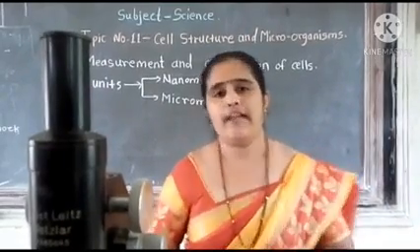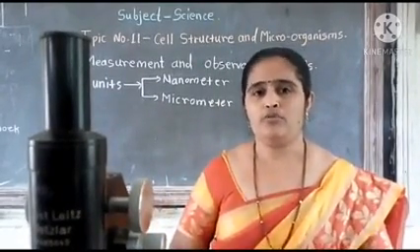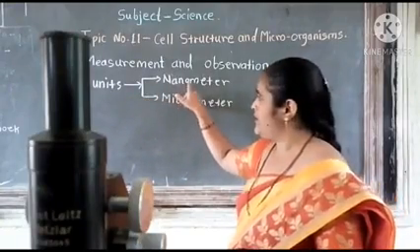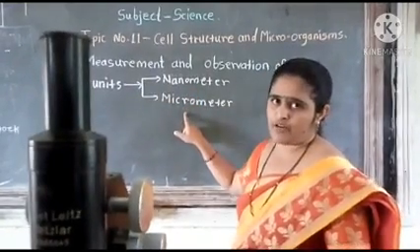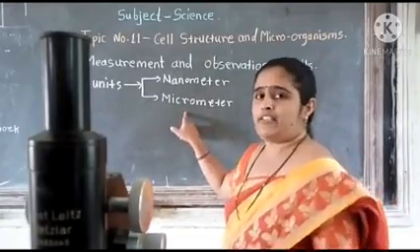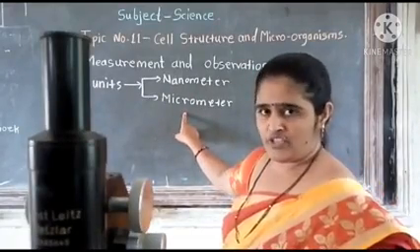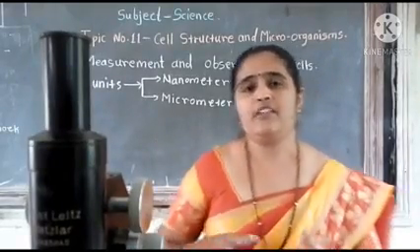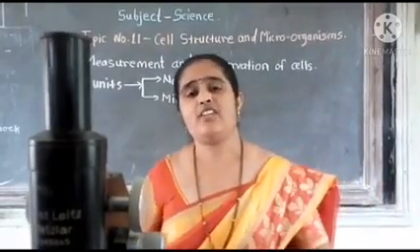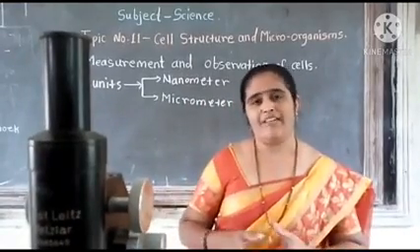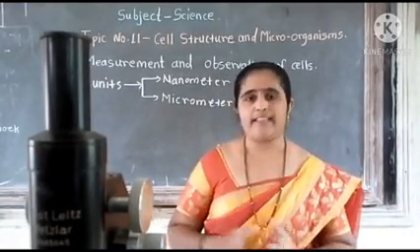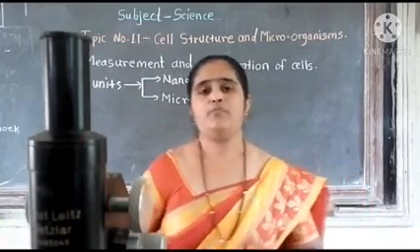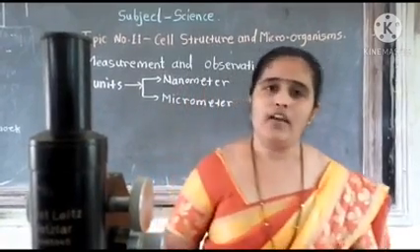An important note: in the exam, remember one thing, the units of measurement of cells, that is nanometer and micrometer, which are given in objective questions. For example, fill in the blanks: dash dash and dash dash units are used for measuring the cell. Your answer is micrometer and nanometer. So it is an important objective question for your exam.